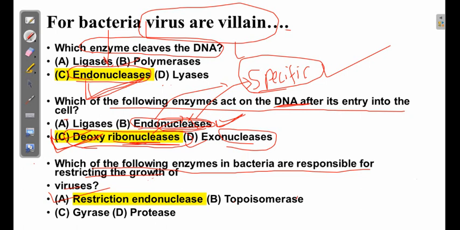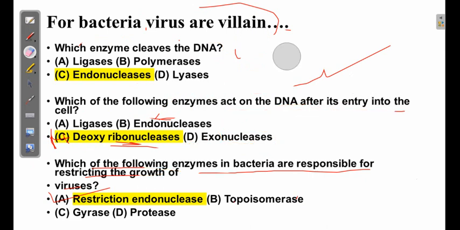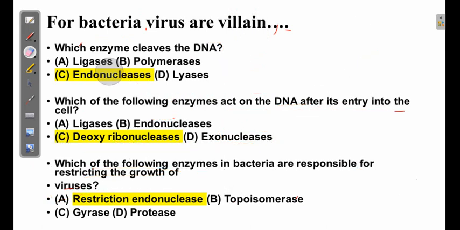This question is slightly controversial, but according to the literature, restriction endonuclease is one of the main enzymes which protects the bacteria from viruses.